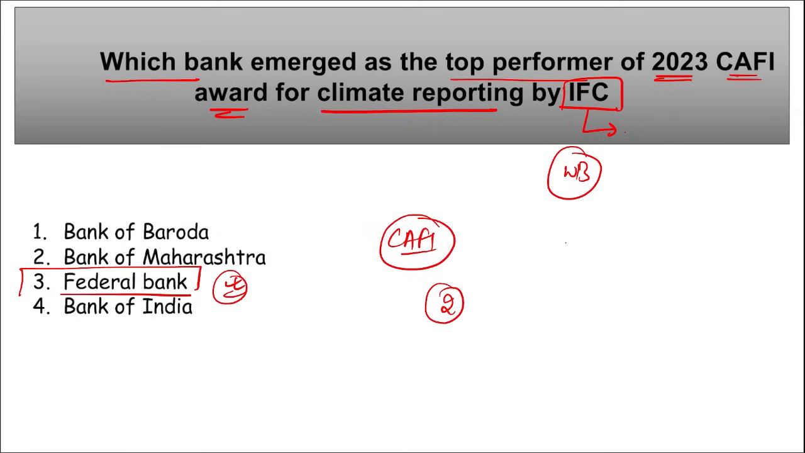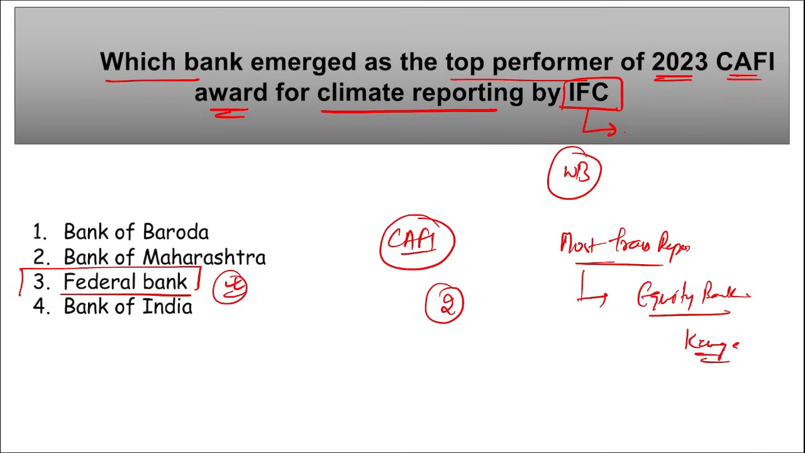Right? Mark this. Apart from this, some other institutions were also there, and for most transactions reported, it was Equity Bank. They are a foreign bank. Equity Bank is of Kenya. Just remember this also. This is apart from this knowledge. Correct. So coming back, which bank emerged as the top performer of 2023 CAFI? And what is CAFI? Climate Assessment for Financial Institutions Award for Climate Reporting by IFC. It is your Federal Bank. Right?